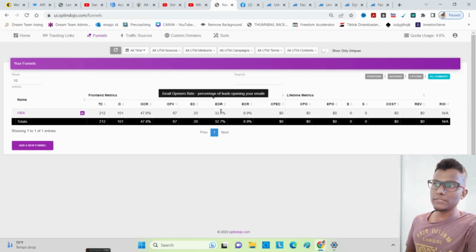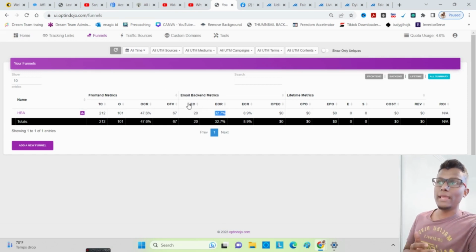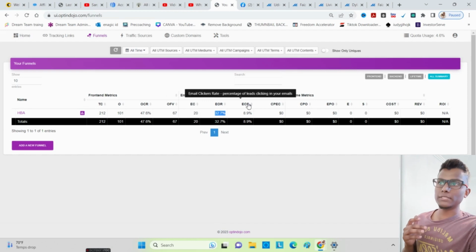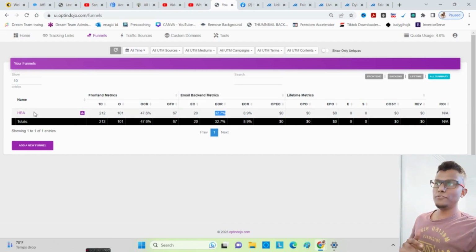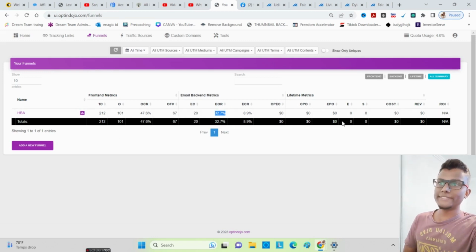And email clickers rate, email openers rate. So these are the amount of people who actually clicked on the email, which is really good. And these are the metrics that you want to be checking all the time, because for example, if you're using two different solo ads, some solo ads maybe aren't sending the right clicks, they're not even human, they're pretty much sending bots onto your page. You should be able to check which vendor is getting you sales into your funnel, right? So those are the things that you want to be checking.